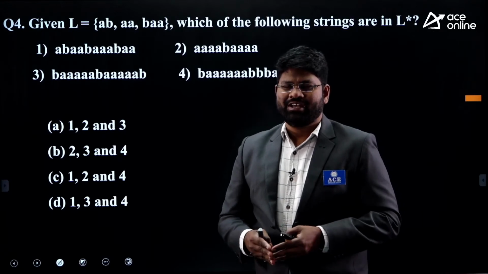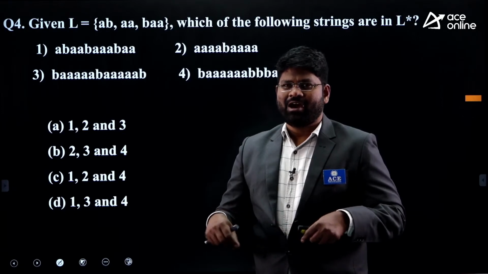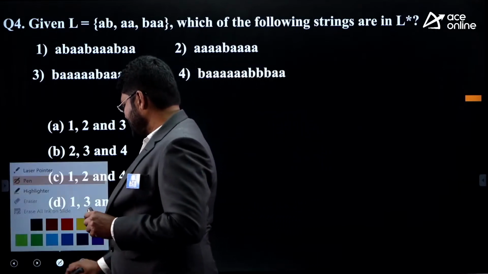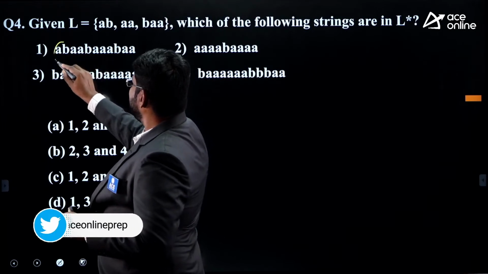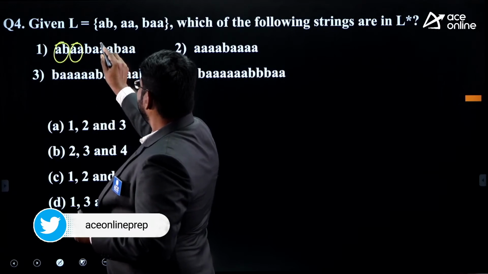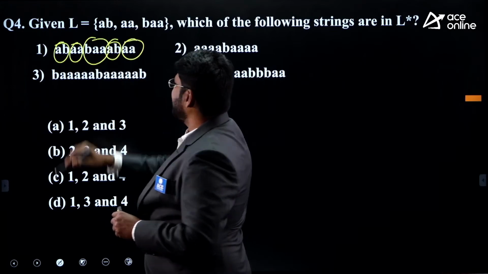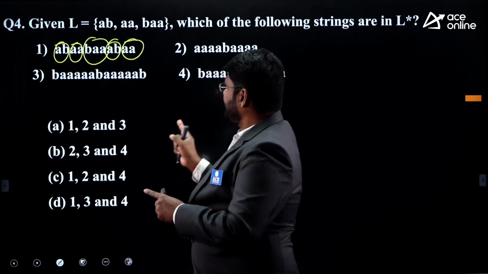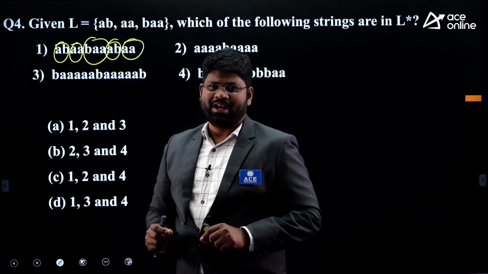You have to look at each and every option here and form the string with the combination of the L values. I just look at one string here, and in a similar way you can work on this. See, this is the one AB I can take, also I can take AA. This can be formed as BAA, where AB is one string and AA is the other string. See, all the members of L have been used here to frame string number 1.